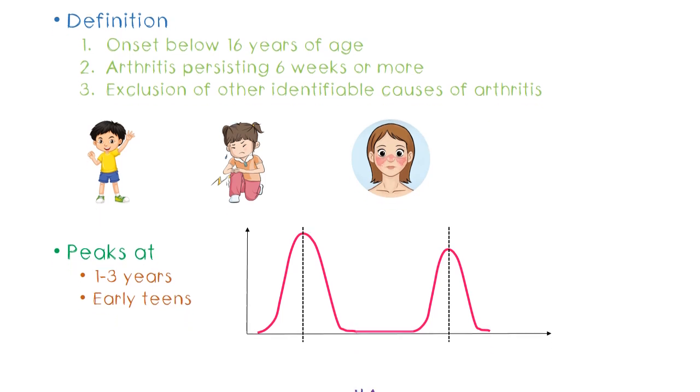So, when we take JIA, there are about 7 to 8 different types. It's easier to remember them if you classify. We will consider 5 of the types in detail, and this is actually what you need to know for your exams because it can be asked in the viva and it can be asked in MCQs as well.